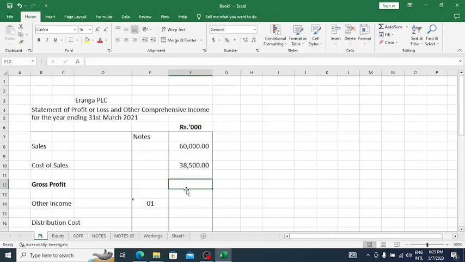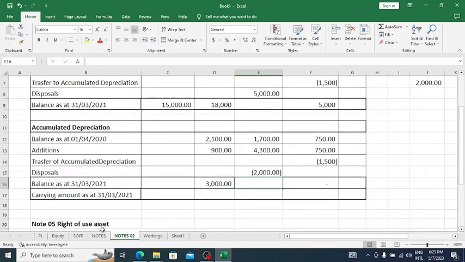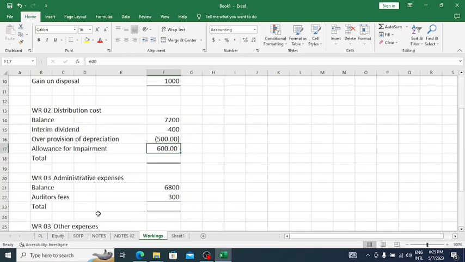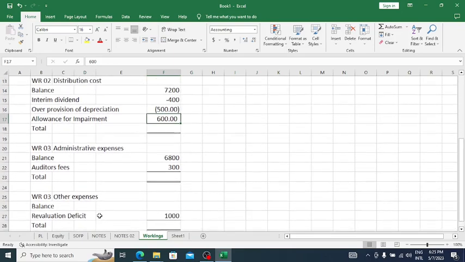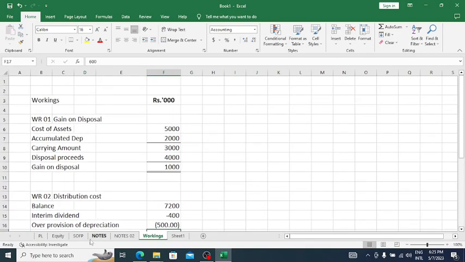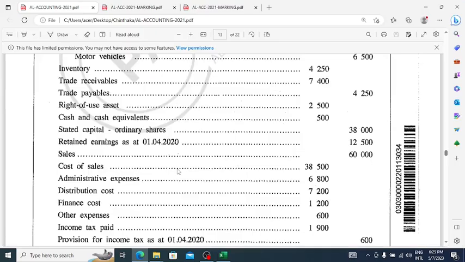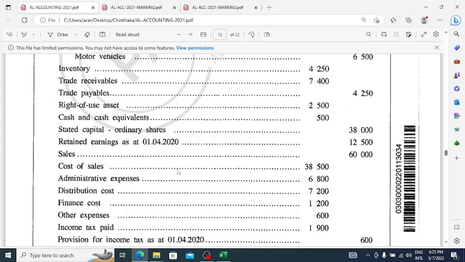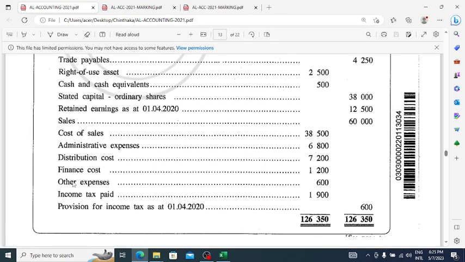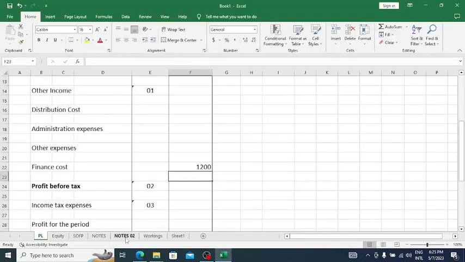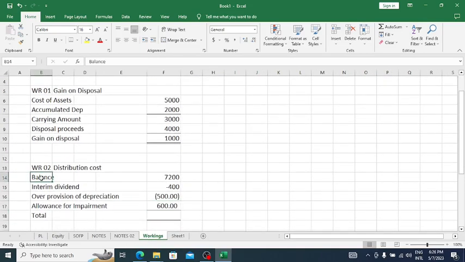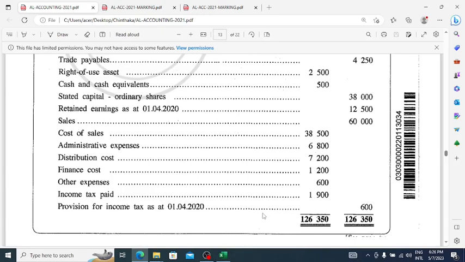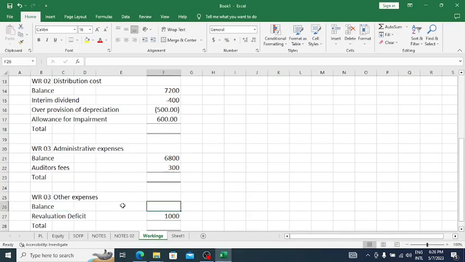Finance cost 1,200, okay. The distribution expenses directly we can take into the P&L. 200. And other expenses 600. There may be adjustment for that. 600, balance 600.